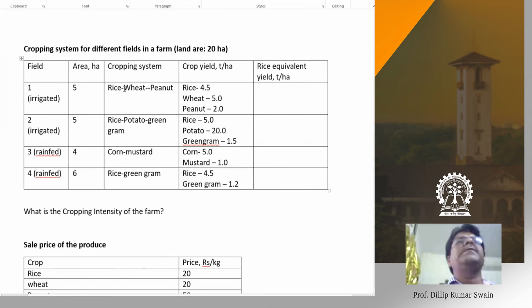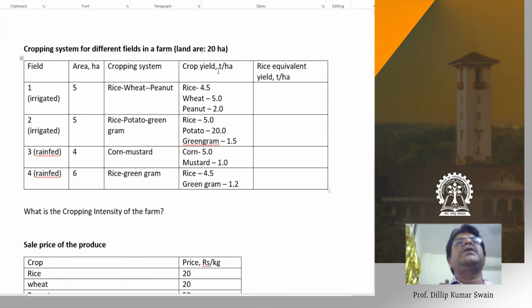For every field: rice, wheat, peanut, rice, potato, green gram. For field 1 irrigated, you can go for rice, wheat and peanut, and field 2 irrigated, you can go for rice, potato. After that you can go for green gram. Field 3 is a rain fed one, you can go corn, and after that you can grow mustard depending upon the rainfall availability. And field 4 as well, you can go short duration rice as per the rain fed conditions, as we get the monsoon rain during the Kharif season. After that we can go for the short duration green gram crop. So this is the cropping plan depending upon the field type for that farm.